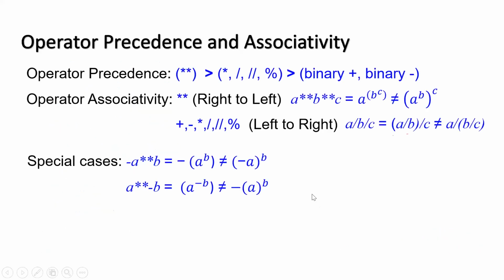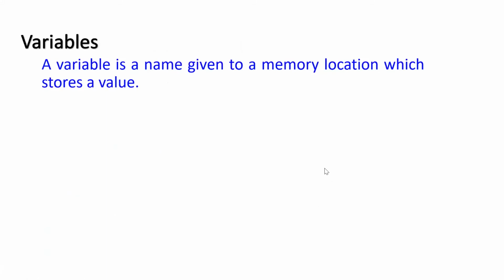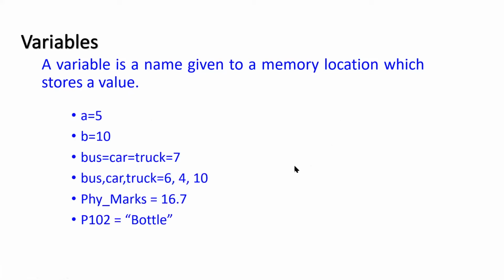Now we move to variables. What is a variable? This is a very, very important concept. Basically, all the concepts are very important. A variable is a name given to a memory location which stores a value. What does it mean? Let us see.